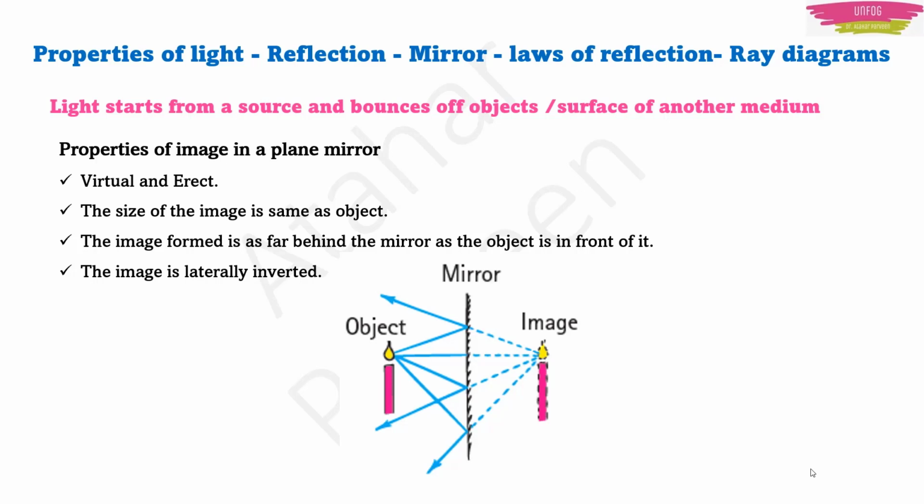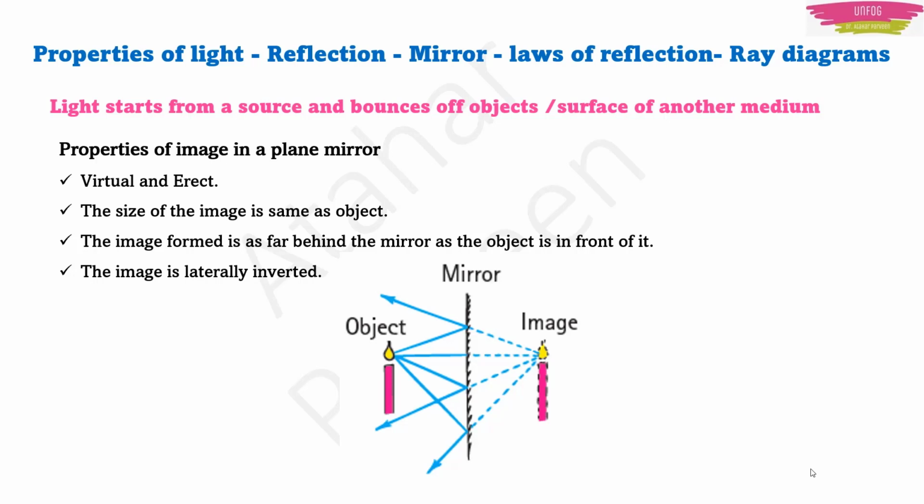and then where they appear to meet, there you are finding the image. That's why we call this type of image, which you cannot touch, or which is formed by the light rays which are appearing to meet, which are not actually meeting. They are the imaginary lines. That type of image is known as virtual image. So in a plane mirror, there is a virtual image and it is erect.